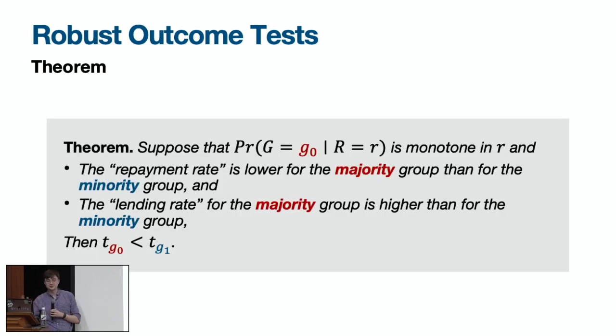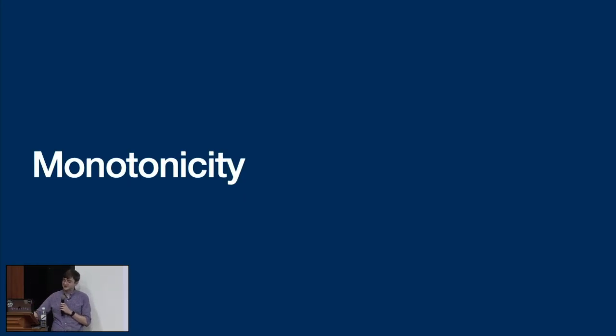Okay, so here's a theorem. Suppose that the probability of belonging to the majority group as a function of risk is monotone in R, and that the outcome test says that there's discrimination against the minority group, and the benchmark test says that there's discrimination against the minority group. Then it really is mathematically guaranteed that what's going on is not something funny with the risk distributions, but that the lending threshold for the majority group was lower than for the minority group. Okay, so there are a few assumptions in the theorem that I just stated. Most of them can actually be relaxed quite a bit, and I can talk about that more at the end if people are interested. But the one that you should really worry about the most is the monotonicity assumption.